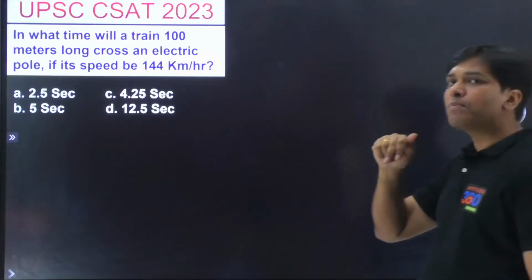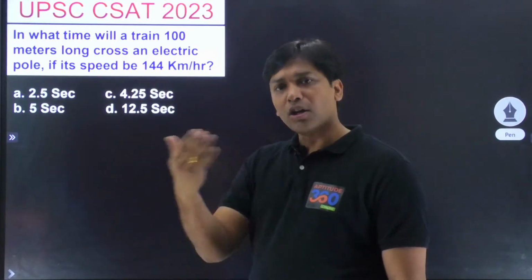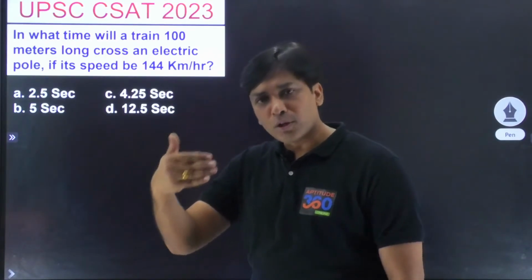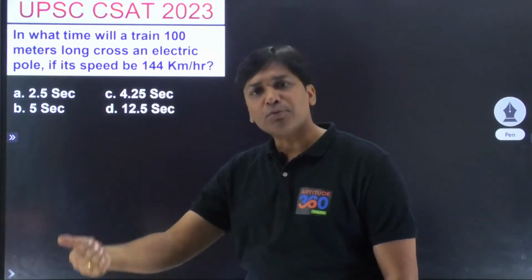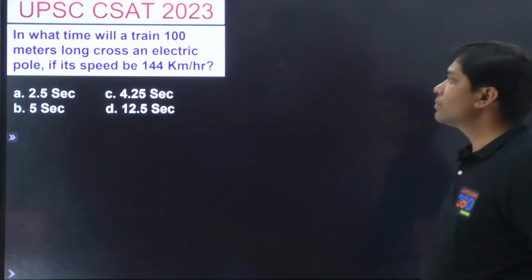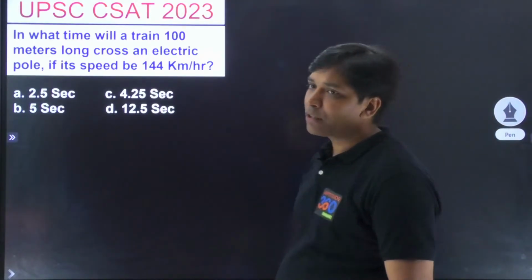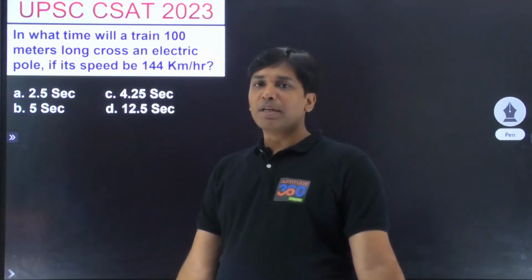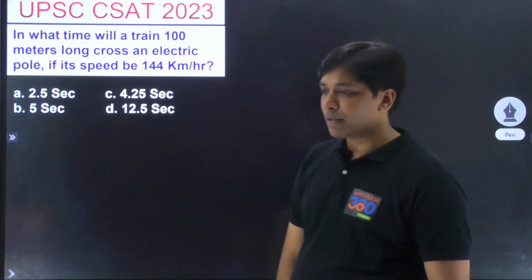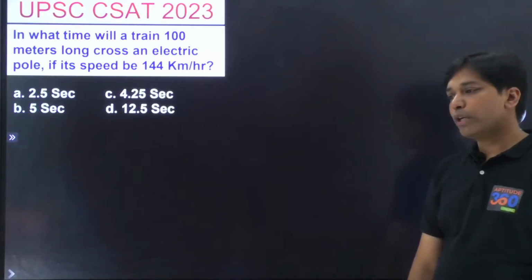तो इस वाले प्रॉब्लम से हमने सीखा क्या? If a train will have to surpass a tree or a man or a pole, then what is going to be the total distance that the train will have to travel? Its own length, right? Go ahead and solve this problem. Electric pole. अगर electric pole भी है तो कितना डिस्टेंस ट्रैवल करना पड़ा ट्रेन को, अपना खुद का लेंथ ट्रैवल करना पड़ा. Do it.